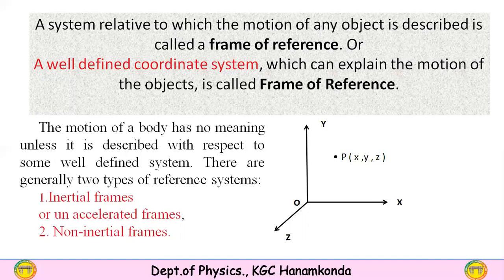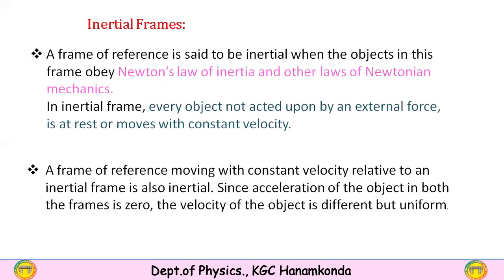There are generally two types of reference systems or reference frames. One is inertial frames or unaccelerated frames, that means acceleration is 0. The second one is non-inertial frames. Unaccelerated frames means the frames where the acceleration is 0 or the objects are moving with constant speed, as we have just discussed.